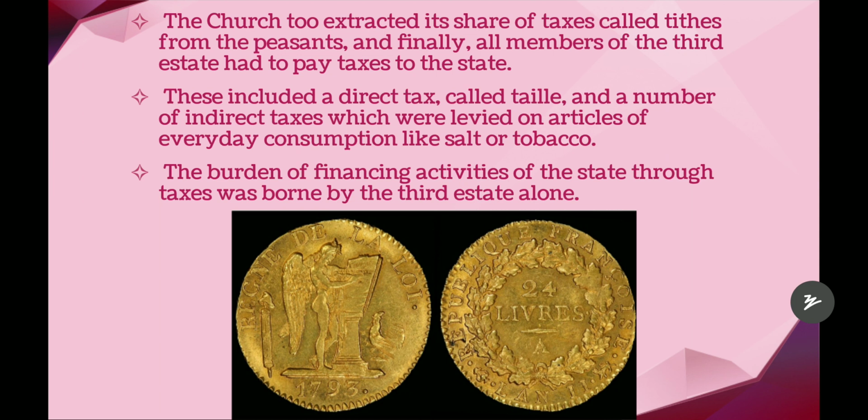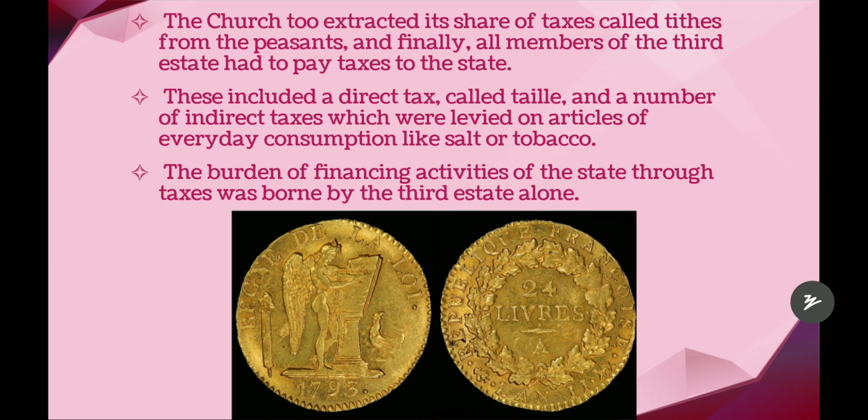So these included a direct tax also called taille, and a number of indirect taxes which were levied on articles of everyday consumption like salt or tobacco. For salt or tobacco also they levied taxes. Like that, salt or tobacco is an everyday consumption at that time for the people of France, needed for them every day. That is why for that also they kept some taxes.